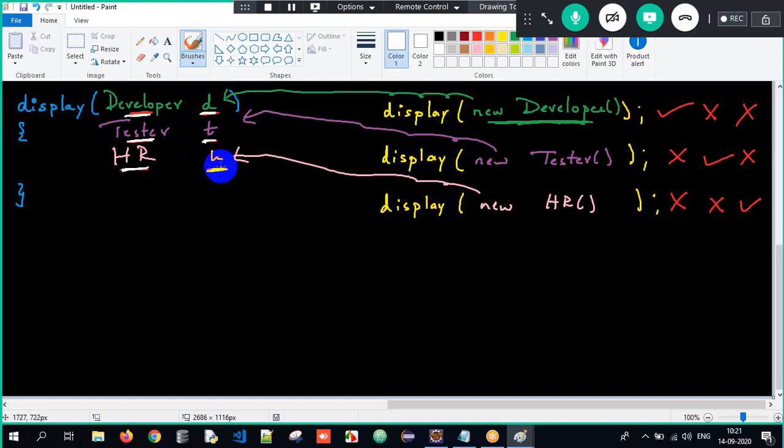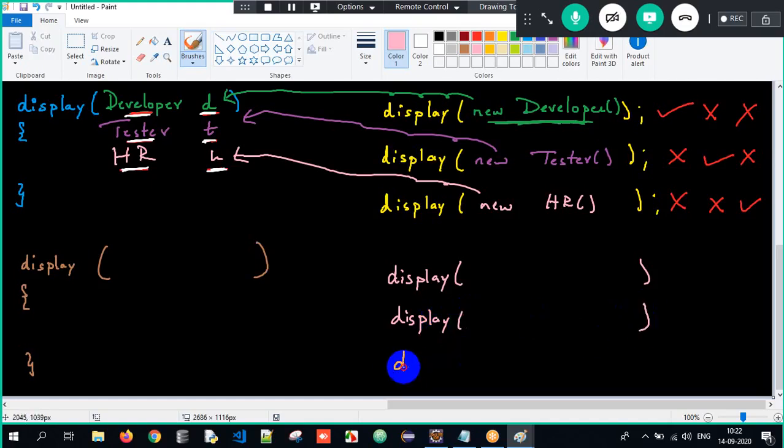But imagine I have to create a generic method in such a way that I should be able to pass all the objects. Not only developer, not only tester, not only HR, I should be able to pass all the objects. What will you do, sir? Simple. I will create a method called display, and I am calling the display method here. Imagine I'm trying to call the method thrice.